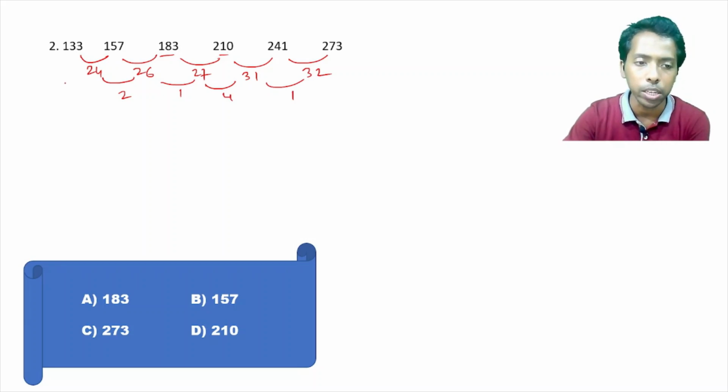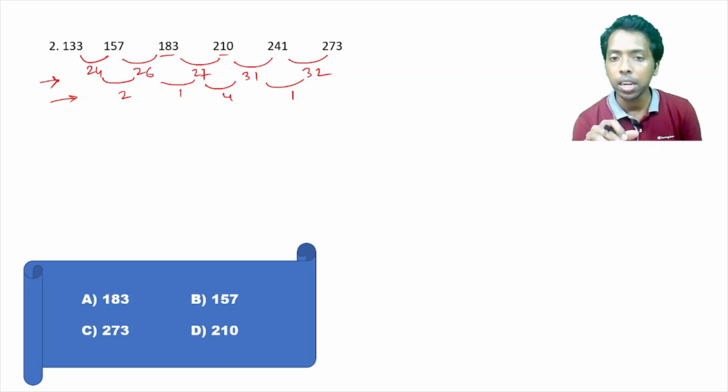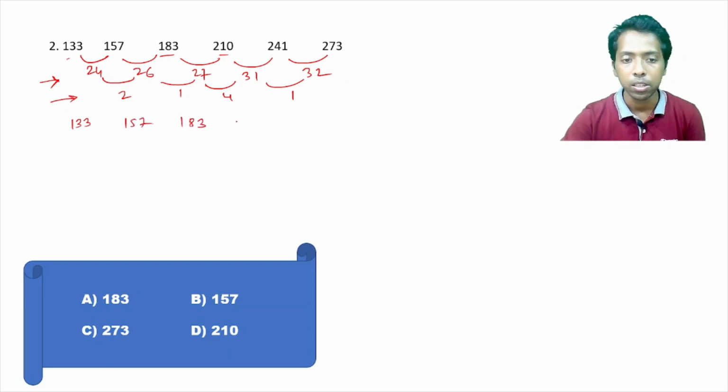Now, what we can do, even after checking step 1, step 2, if you cannot get any particular logic, there is a probability that the number itself has some logic. What I am saying is that the numbers in the series may be close to some number squared or some number cubed, or additions of some integer number, or something similar. So this number 133, just write it here again: 133, 157, 183, 210, 241, and 273.